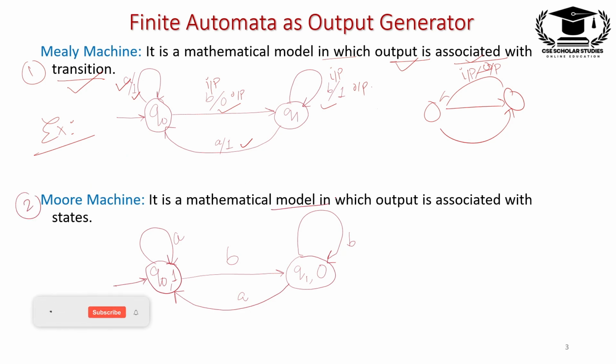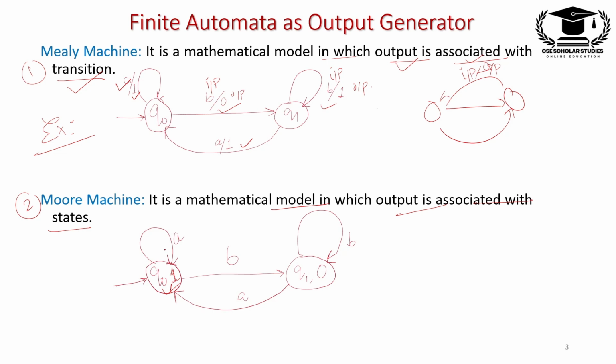It is a mathematical model in which output is associated with states. Means जो हमारा output होगा किसी भी particular input के लिए वो हमारा states के बीच में होगा, right? Suppose there is a state Q0 and a second state Q1, and comma 1 means 1 is the output and 0 is also output.